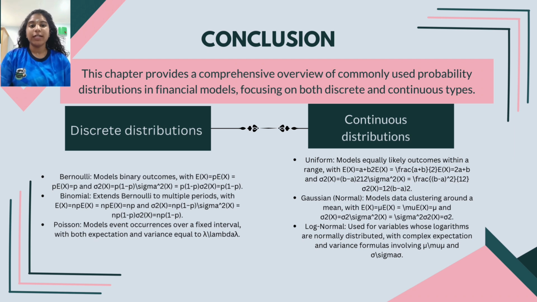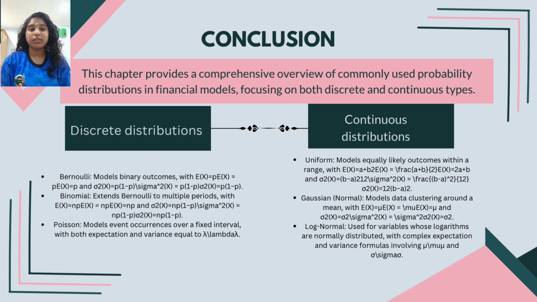To conclude, this chapter provides a comprehensive overview of commonly used probability distributions in financial models, focusing on both discrete and continuous types. Discrete distributions include Bernoulli, which models binary outcomes with expectation E(X) equals p and variance sigma squared of X equals p times 1 minus p.